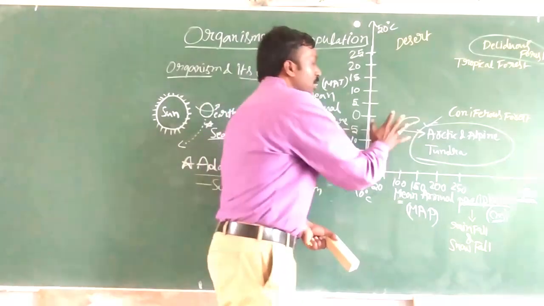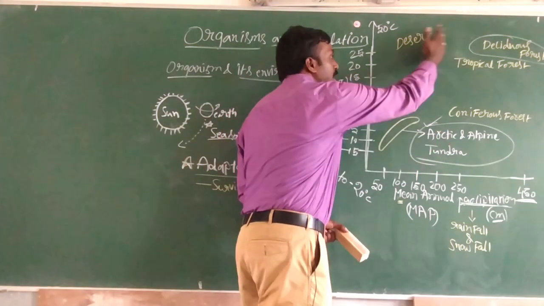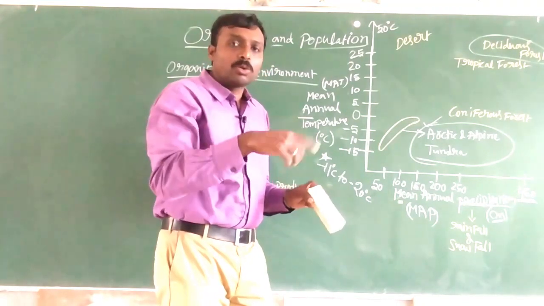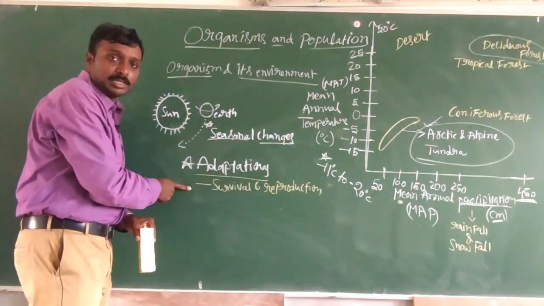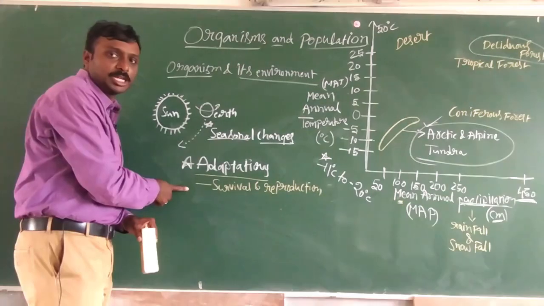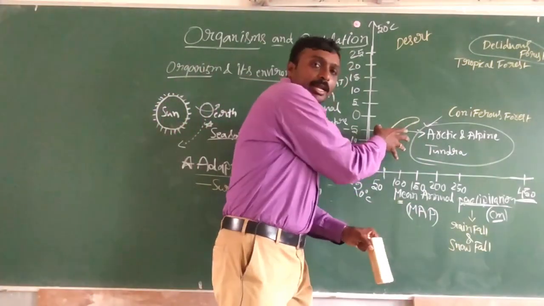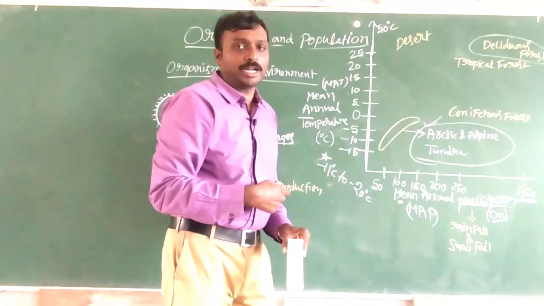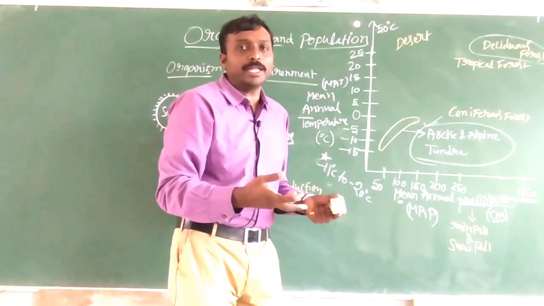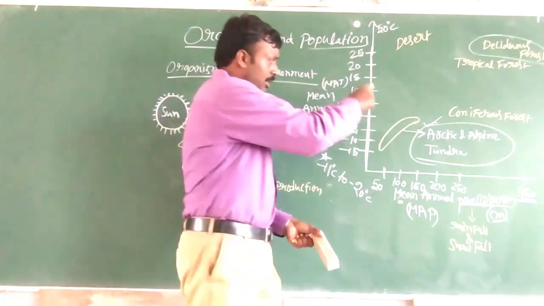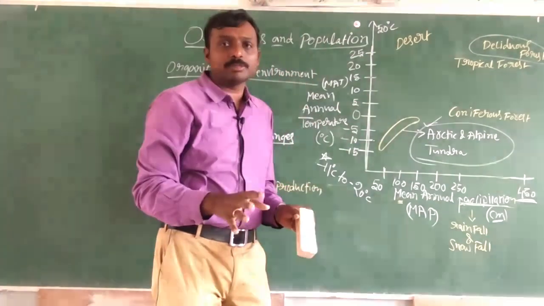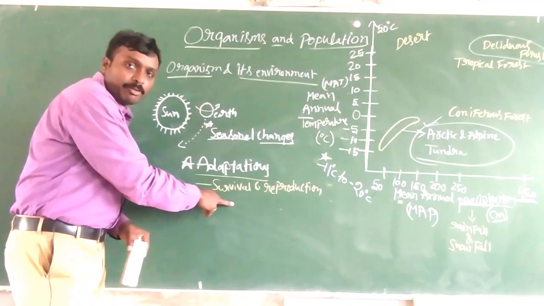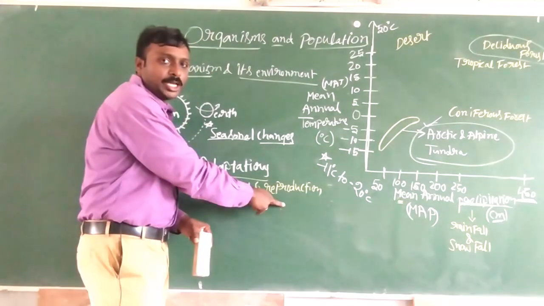That means the living organisms which live in these biomes should definitely go for some adaptations, changes, modifications to tolerate the changes in the temperatures or the range of rainfall, for their better survival and also reproduction.